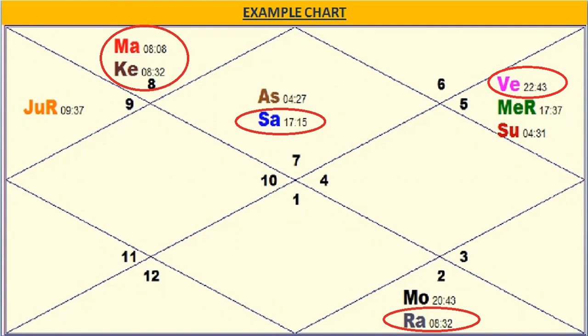And in Saturn's period, the native has risen to the top, and also he has his own business. Although he was born in a very poor family, but now he has a very established business, and he has everything that one can imagine of. So it is giving very good results. All the planets are giving very good results.